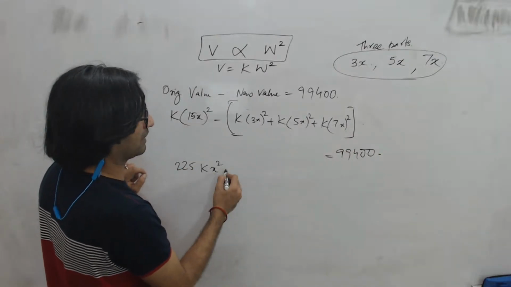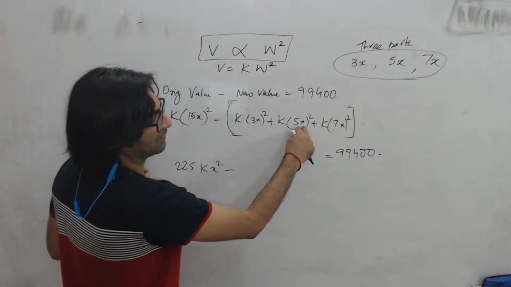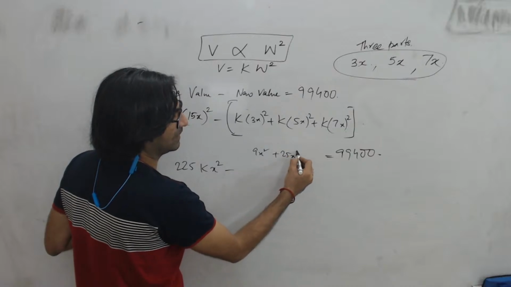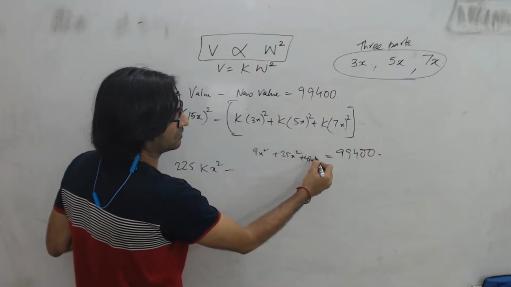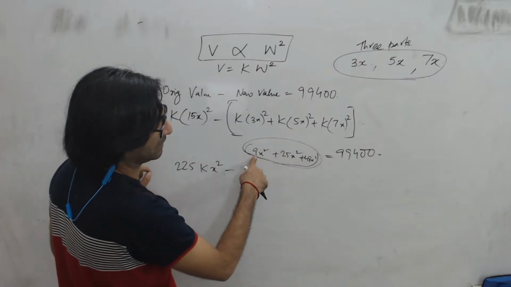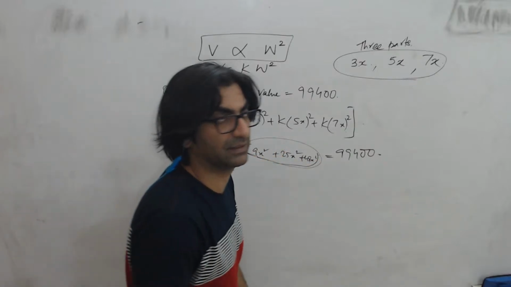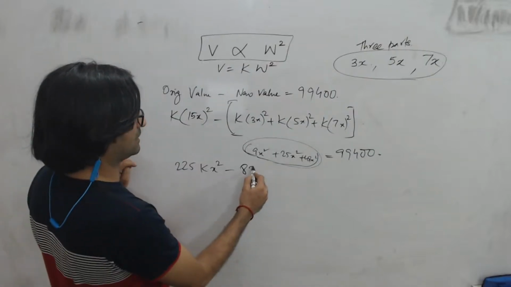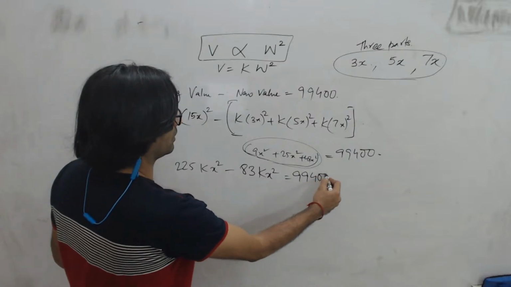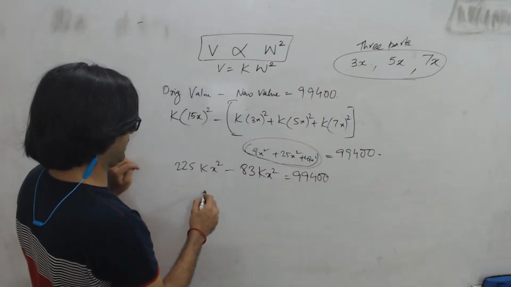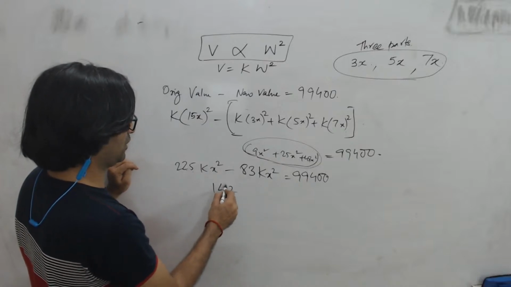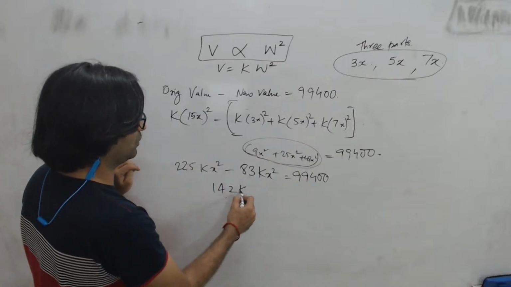So if I solve it, 225 kx square minus, this will be 9x square, this will be 25x square, this will be 49x square. Right? So if you add all of these, 25 plus 9, 34, 34 plus 49 is 83. Minus 83 kx square is equal to 99,400, right? So what do I get? 225 minus 83 is 142, so 142 kx square